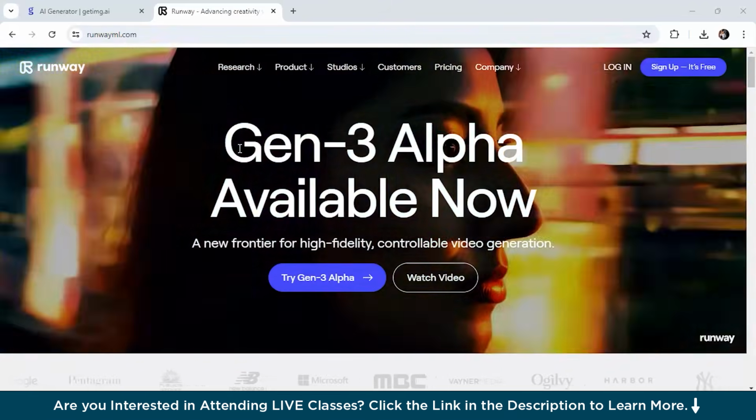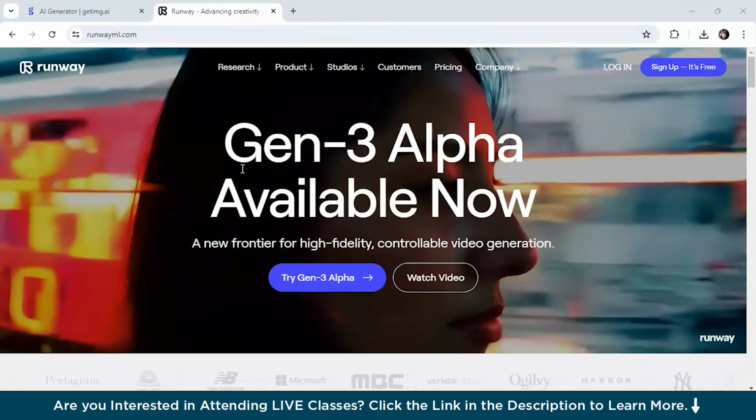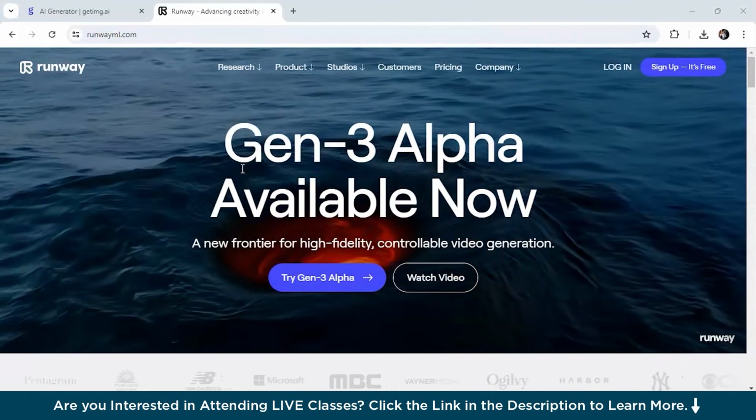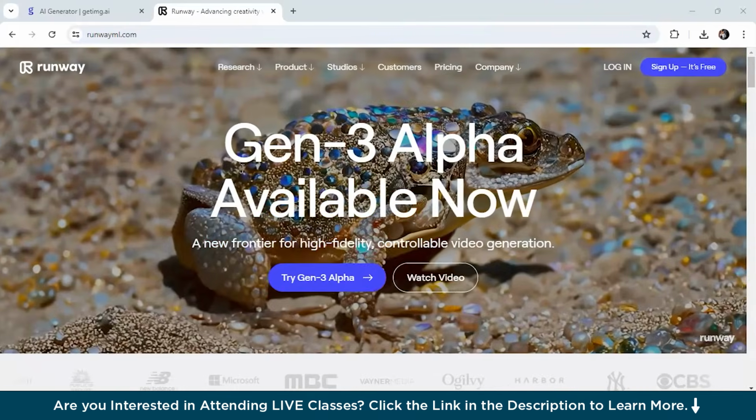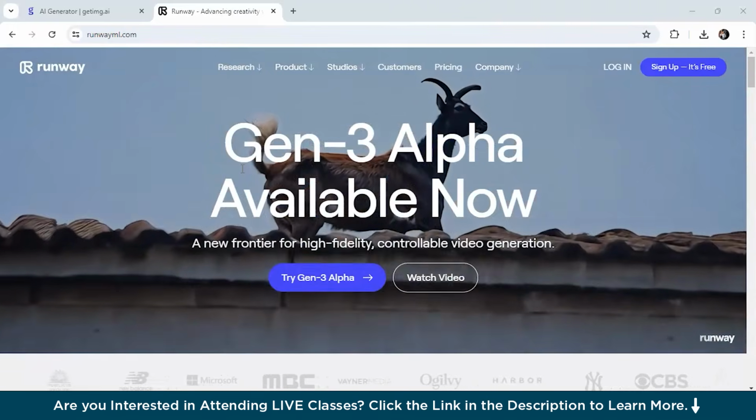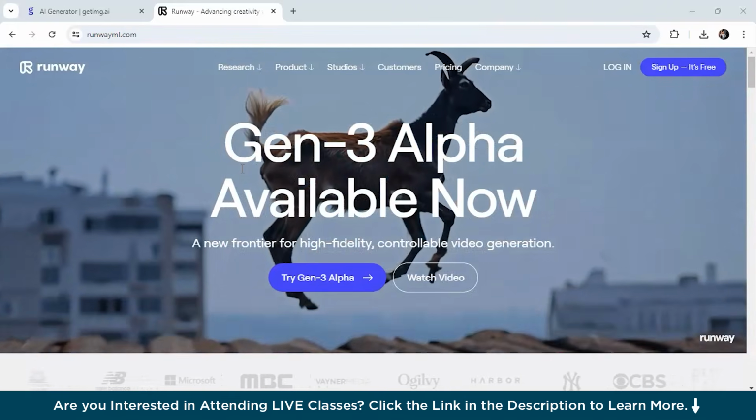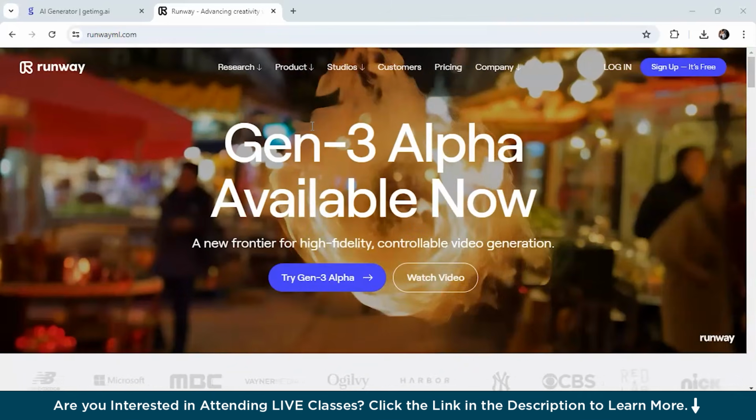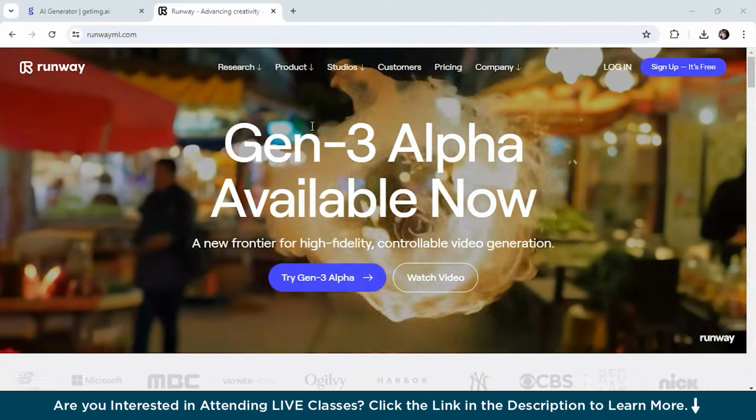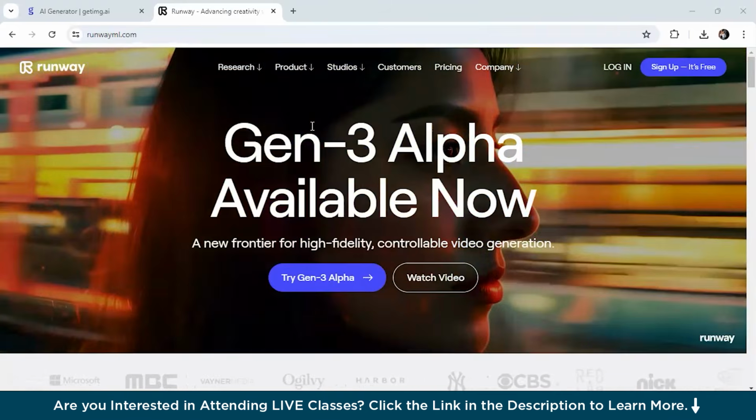So next we have Runway AI. You have probably heard of this tool, which is a versatile powerhouse, offering not just image generation but also video creation, audio generation, and many more. This makes it an excellent all-in-one tool for creatives. Runway AI is incredibly versatile. It's not just an image generator, it can create videos, generate audio, and many more.